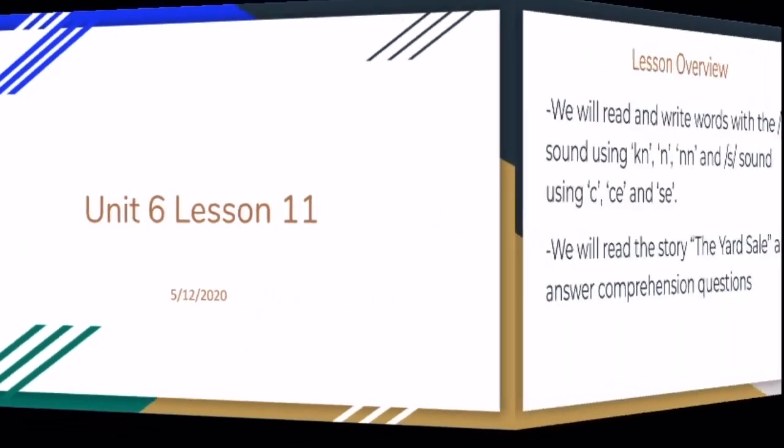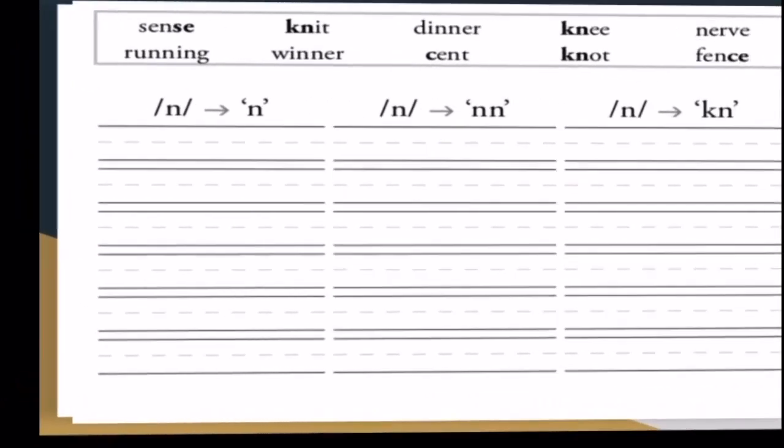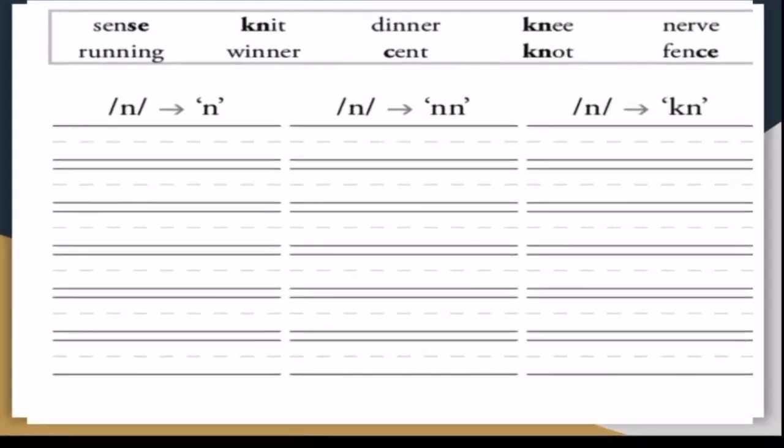Learning today, we will read and write words with the N sound using KN, N, and NN, and we'll also do the S sound using C, CE, and SE. And we will read the story, The Yard Sale, and answer some comprehension questions. You're going to take out this sheet of paper, 11.1.